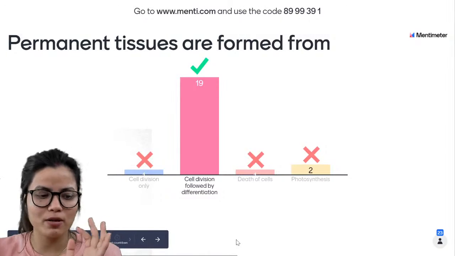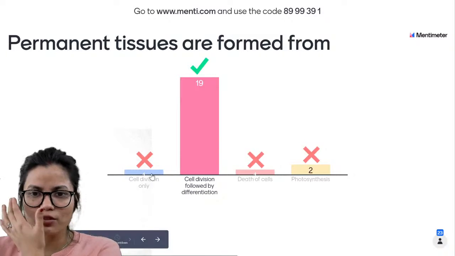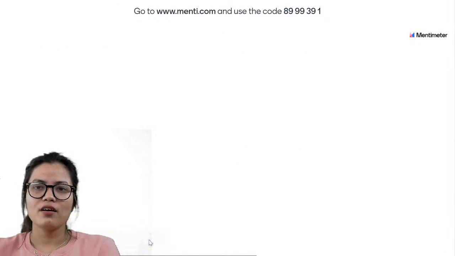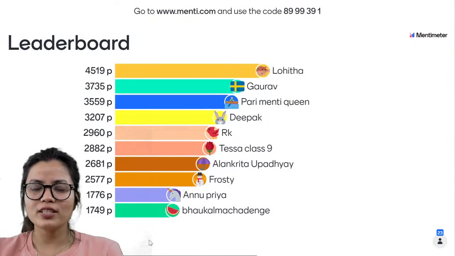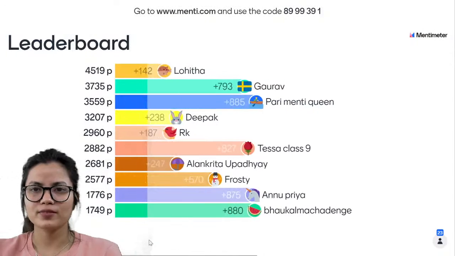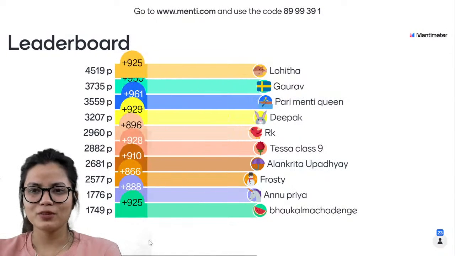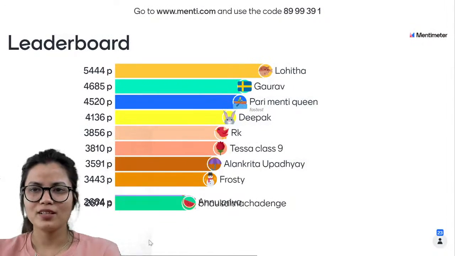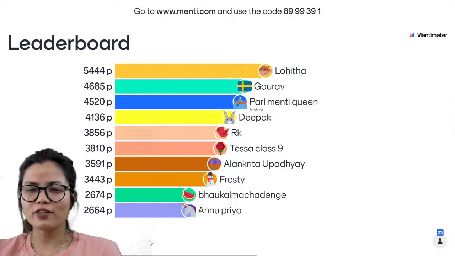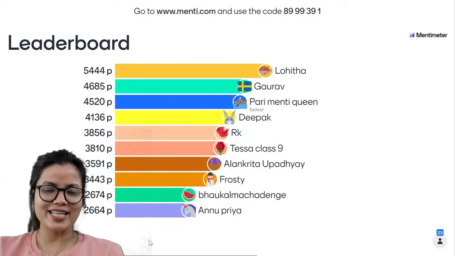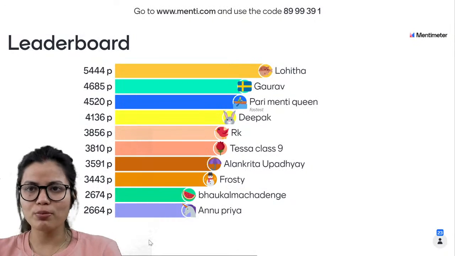We call them permanent tissue. Wow, that's great that 19 of you have marked it correctly. Let us have a look over the leaderboard. Okay. So we have Lohita, Gaurav, Pari, Deepak, RK, Tisha, Alankrita, Frosty, and Anupriya. Wow.